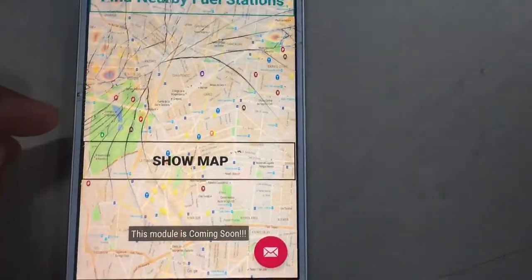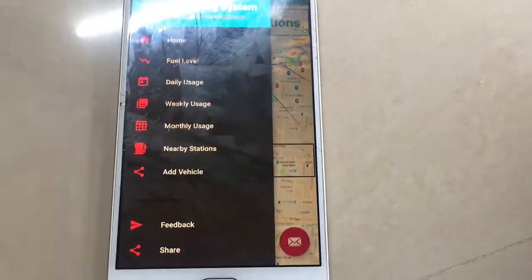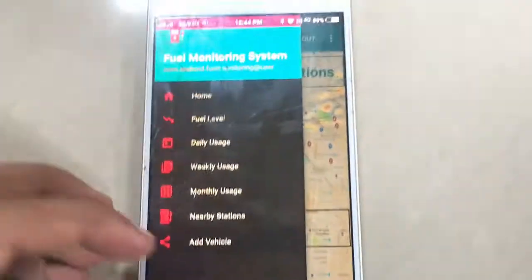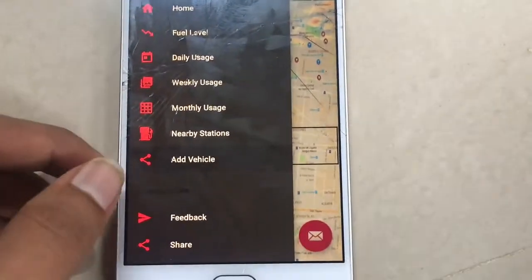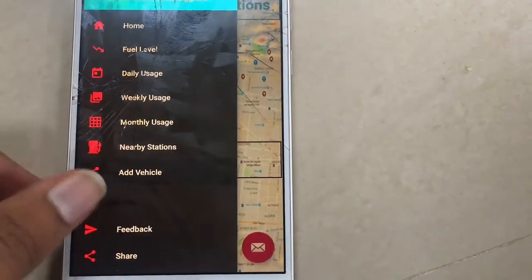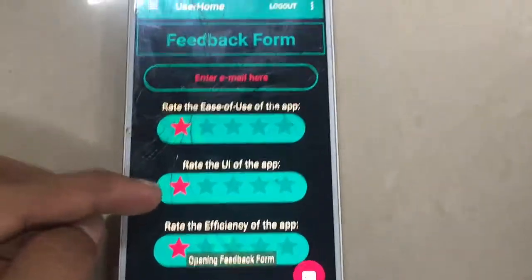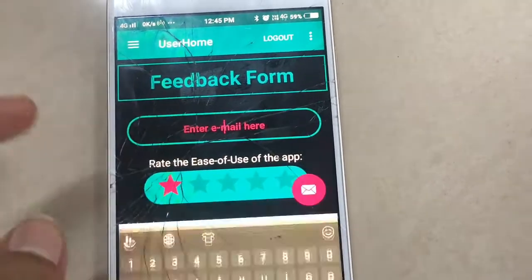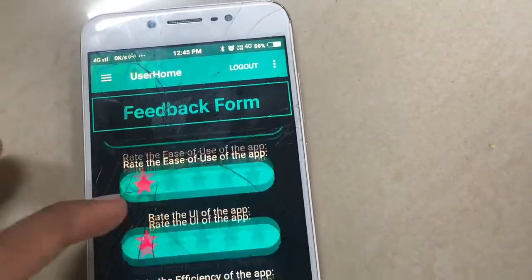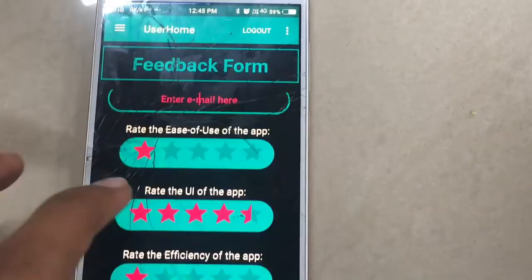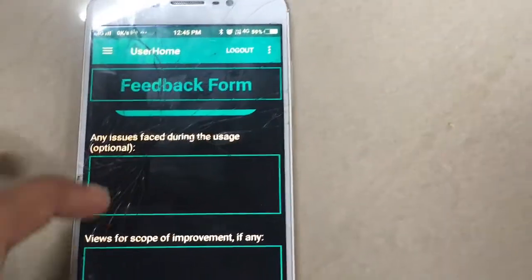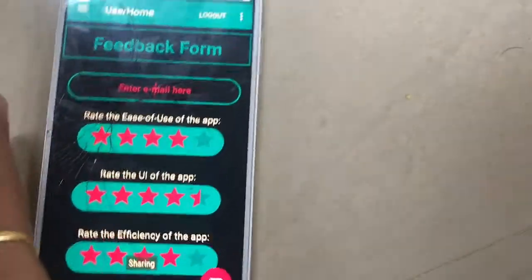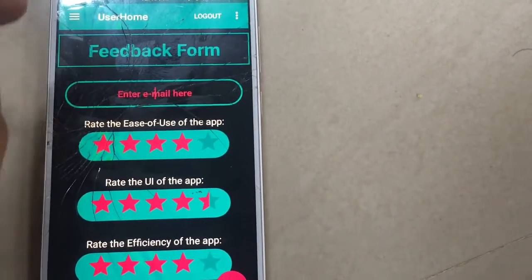After that, we are also going to add another module called add vehicle, in which you would be able to register more than one vehicle on your profile, and then use it for 2 or 3 vehicles at a time. Later on, there is a feedback page wherein the feedback form is shown. As we can see, we have to enter the email address, then the star ratings for whatever your experience was, and a few optional questions. You can choose to share them or not. For sharing, you can also share your usage data from here.